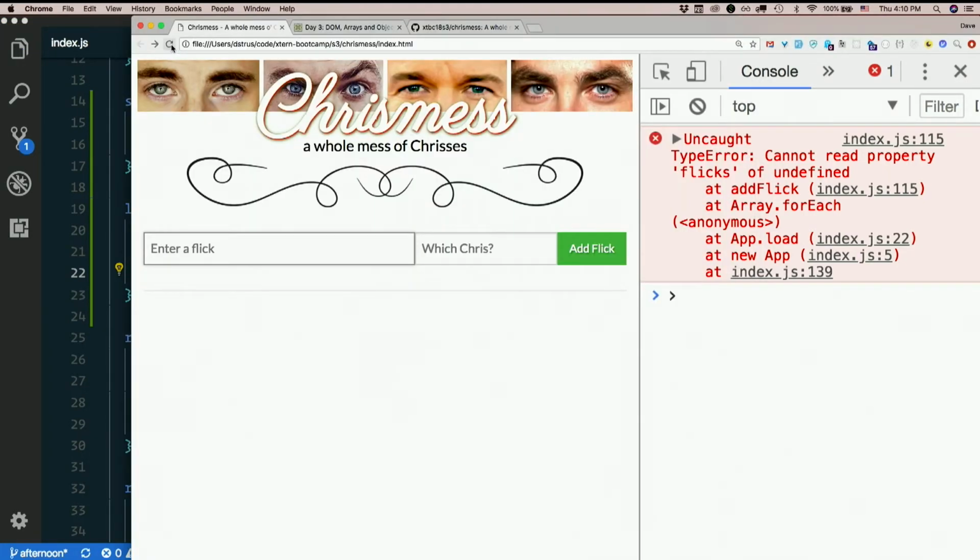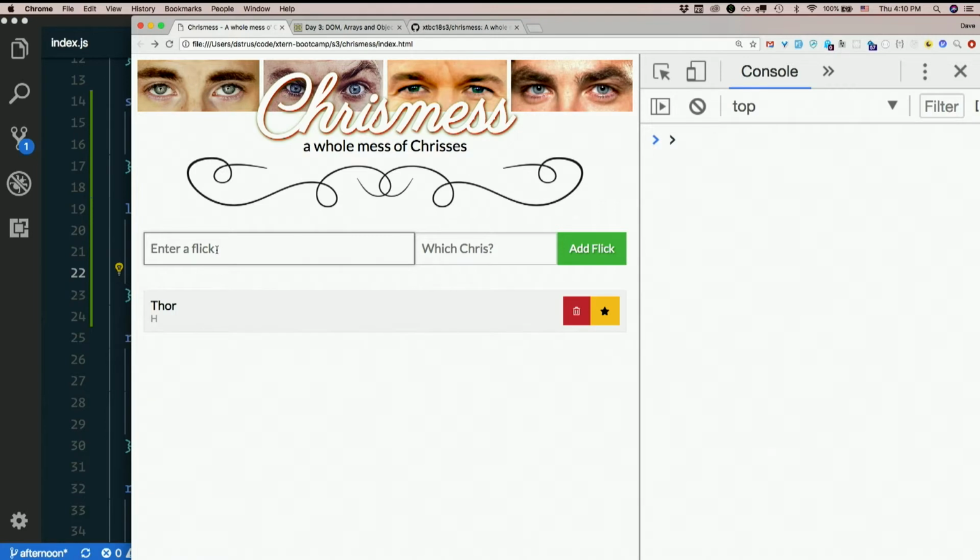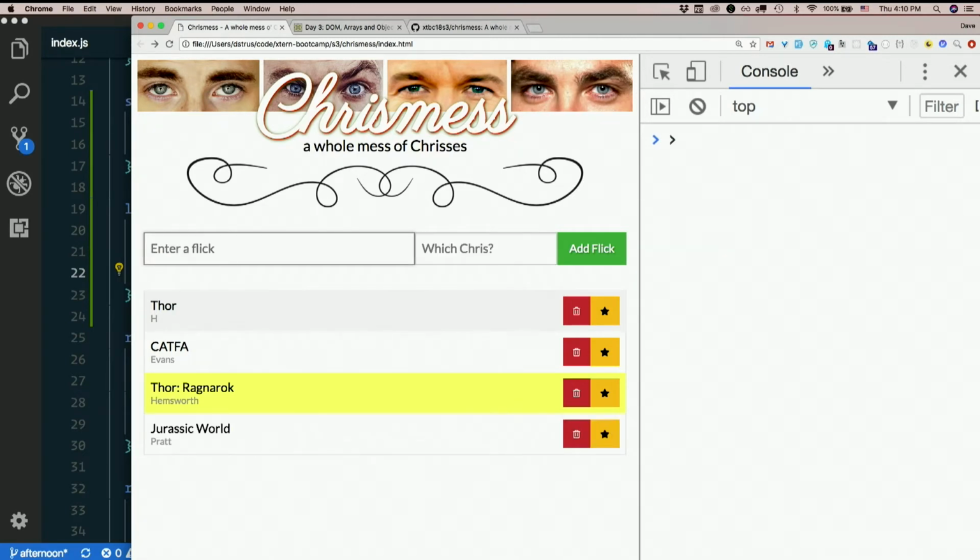Refresh the page. Thor. Captain America: The First Avenger. Evans. Thor: Ragnarok. Hemsworth. Great movie. It's a favorite. Jurassic World. Pratt. You know what? All the Thor movies are good. Refresh. Okay, I get them back. And I bet my array shows that it's a favorite, but we didn't update the UI with that, right? No big deal.